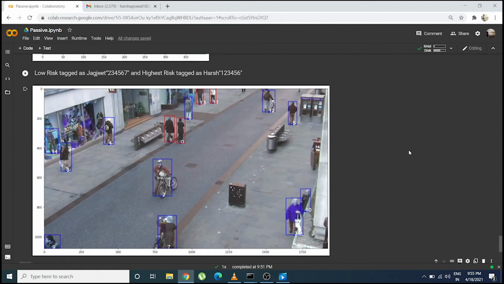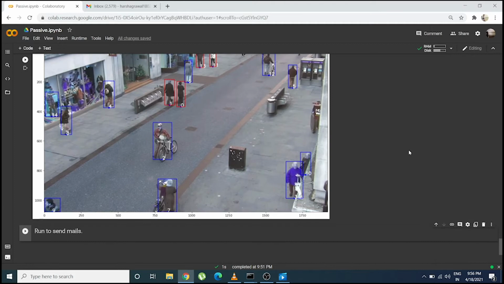We do a similar thing for the video frames. We pick every single frame and tag a high risk individual as Harsh, numbered 123456, and a very low risk individual and tag them as 23456. So now we have two people, one at low risk and one at high risk. So only the person with the high risk will receive a mail.